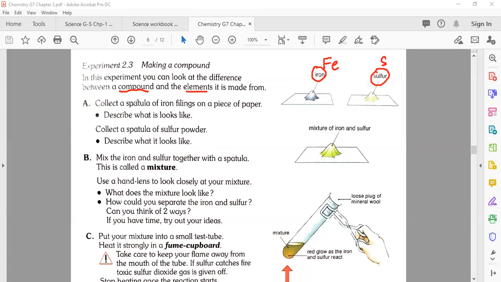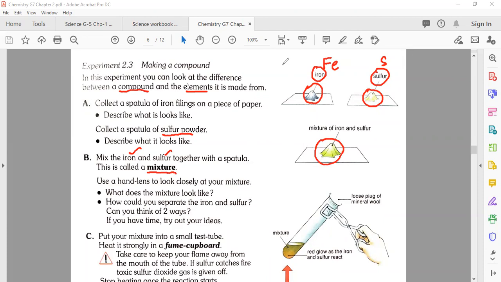Number one, collect a spatula, like this rod, it makes a spatula like a spoon. Collect a spatula of iron filings on a piece of paper. Describe what it looks like. When you see it, you know how it looks. After that, collect a spatula of sulfur powder, that is here. Then what do you need to do? Mix the iron and sulfur. You just mix them together with a spatula. This is called a mixture. So here you can hear another definition, a mixture that you get here.